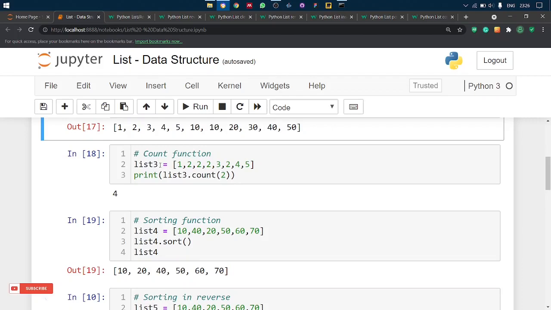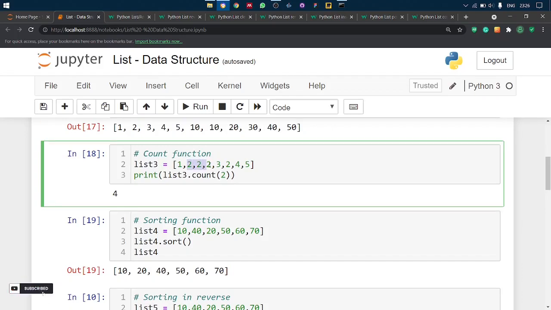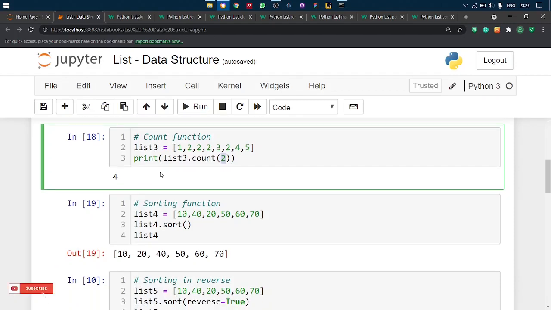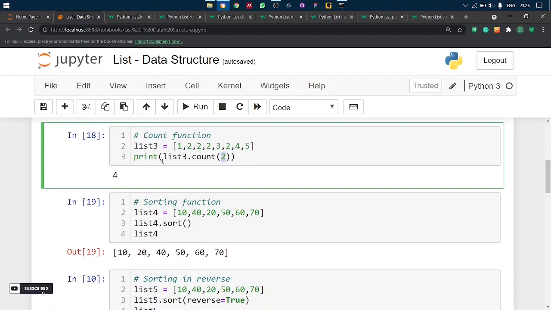The next is the count function. It will count the element present inside the parentheses. In this case, 2. It will count the 2 element in list 3. So the result is 4 because four 2s are present in this list.